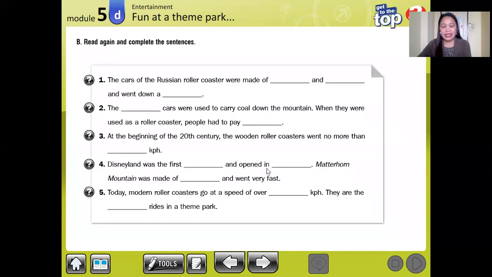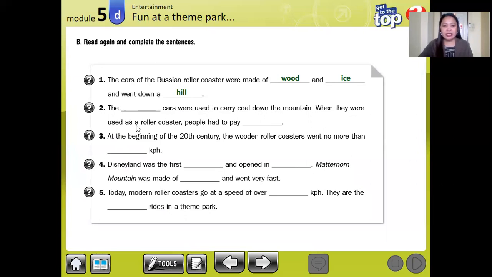Okay, next, let's answer the questions about the roller coaster. What are we going to do? We look back again, or we read again, and get the answers to complete the sentences here. So we have here, the cars of the Russian roller coaster were made of, we can get the answers from the information about roller coasters we read and listened to a while ago. So made of wood and ice and went down a hill. Okay. Number 2, the blank cars were used to carry coal down the mountain.